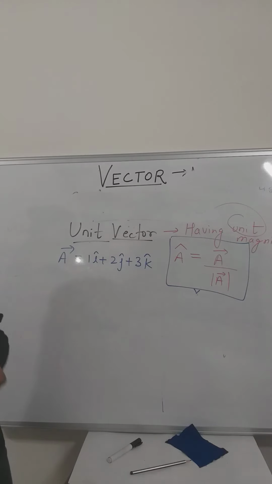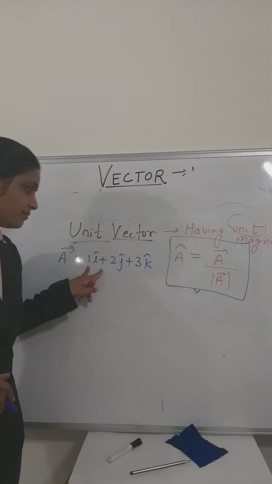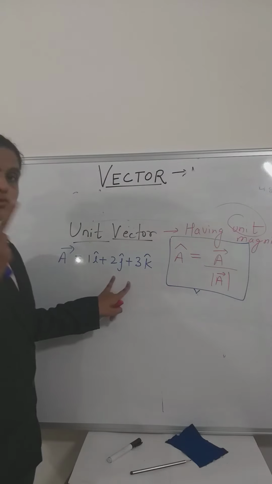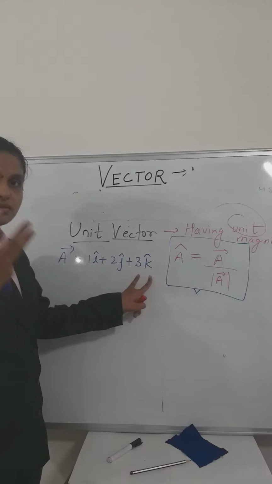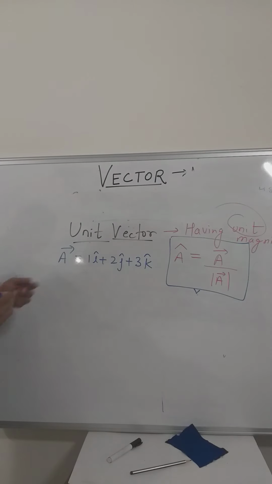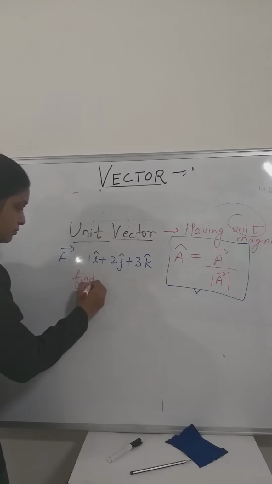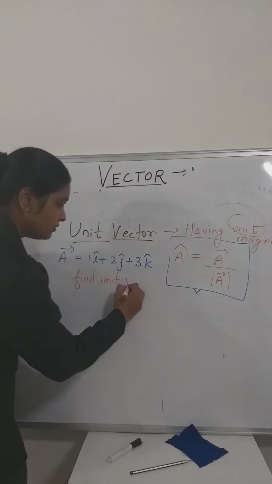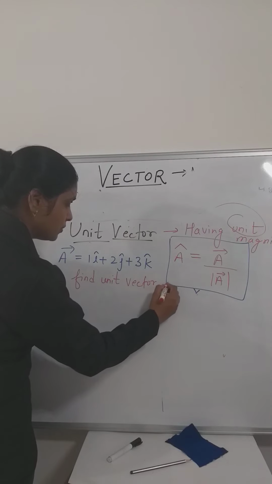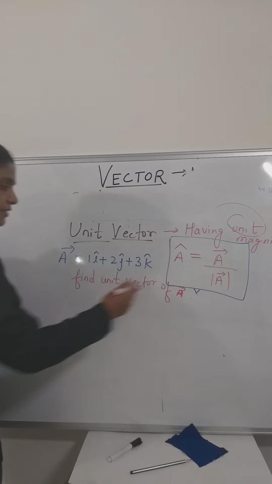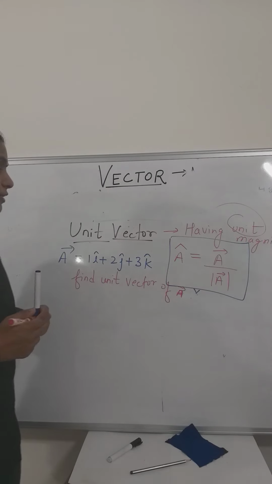We can understand that on the x-axis there is magnitude 1, on the y-axis 2, and on the z-axis 3. The question is: find the unit vector of A. Now how will you find this?